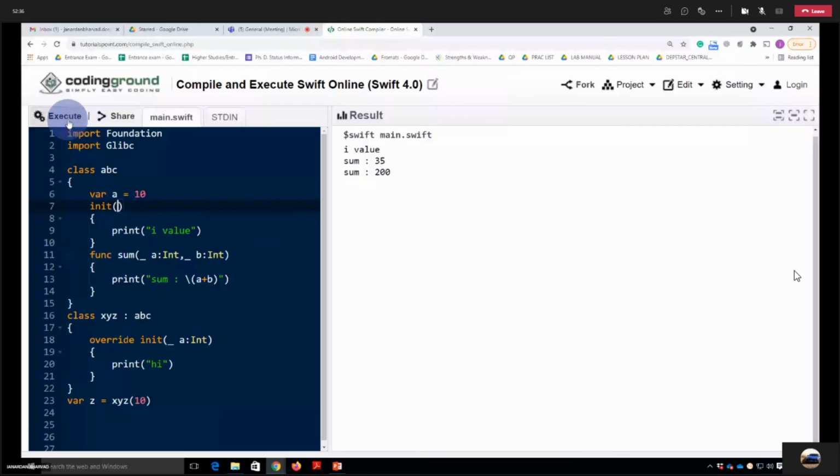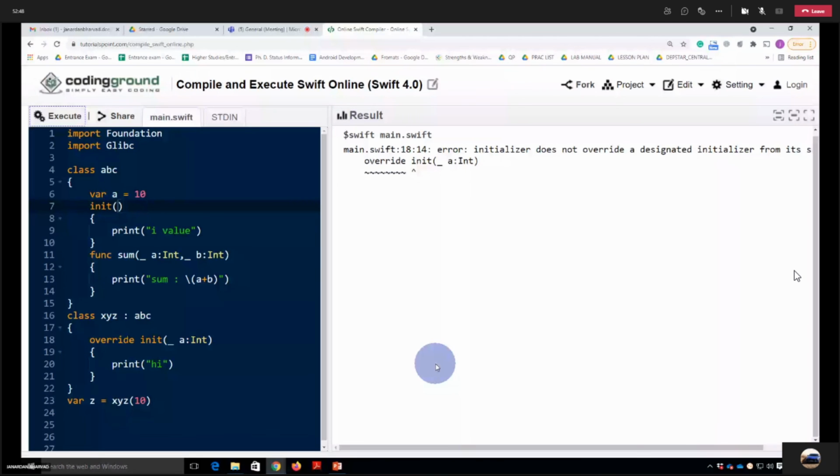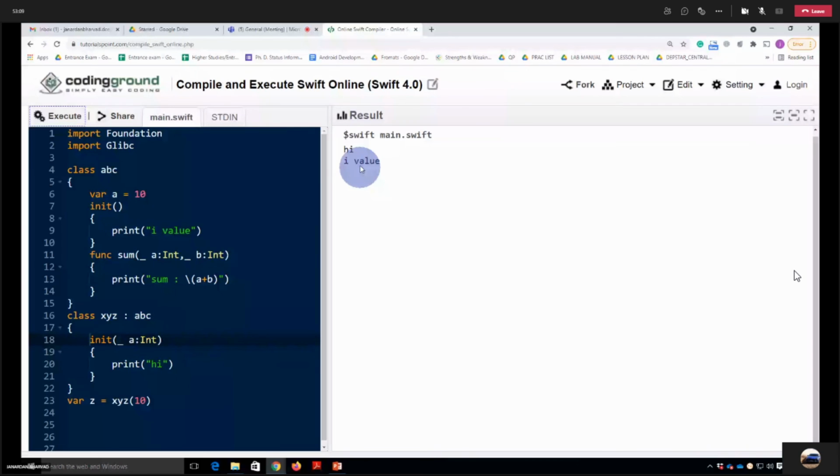Let's see. Initializer does not override a designated initializer from its super class, override init. Okay, because we don't have such a kind of initializer already, so let's try this. And you can see high and i value.